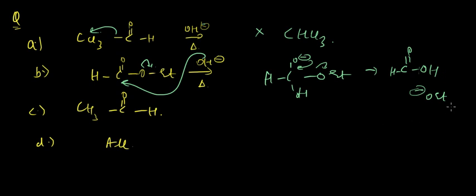So OEt minus again would not be attacking on another compound, which is an ester.